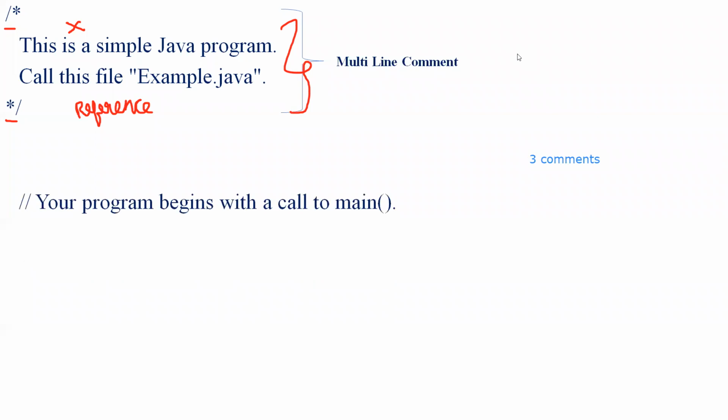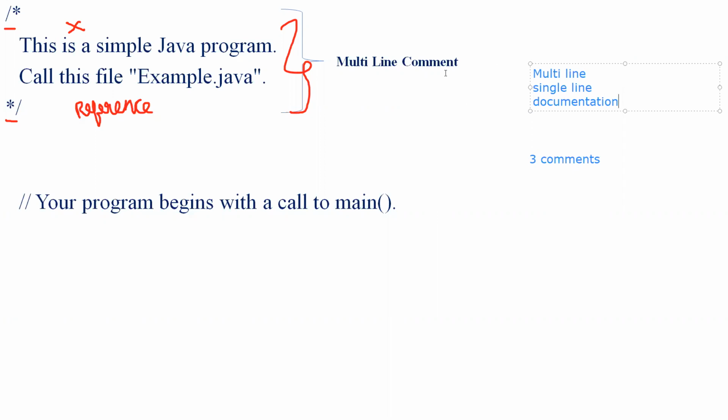Other than the multi-line comment, we have one more type of comment, a single-line comment, which begins with a double slash. One more comment type is called a documentation comment. We will discuss that in a later session. So we have three different types of comment lines: a multi-line comment, a single-line comment, and a documentation comment line, which we'll discuss in the upcoming session.